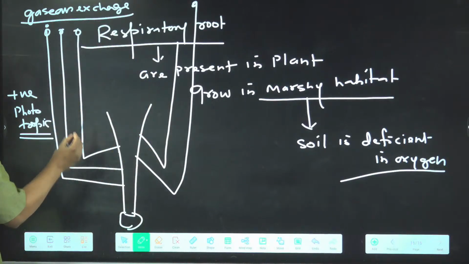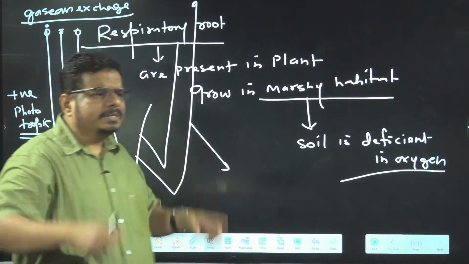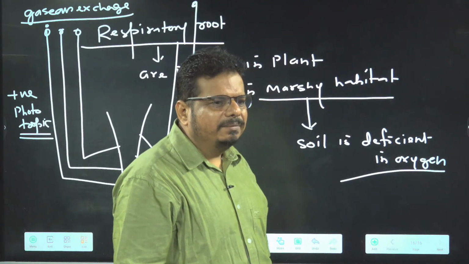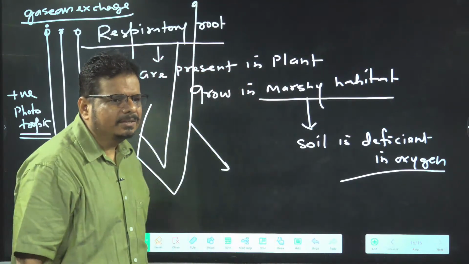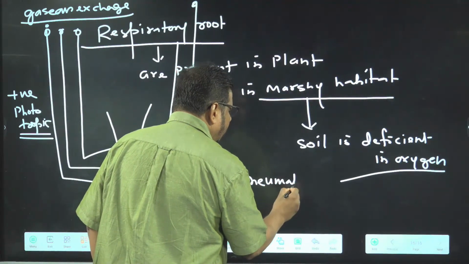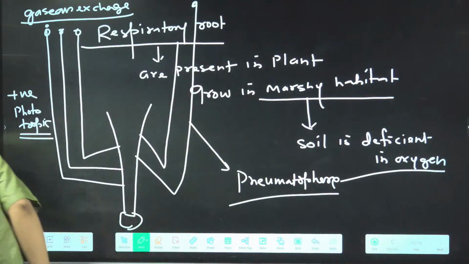So what name will you give for such a particular kind of root? Which kind of root is present in plants growing in marshy area? Pneumatophores. Getting the things or not? Is it clear in the mind or not?